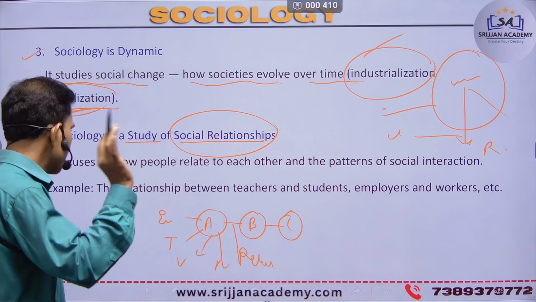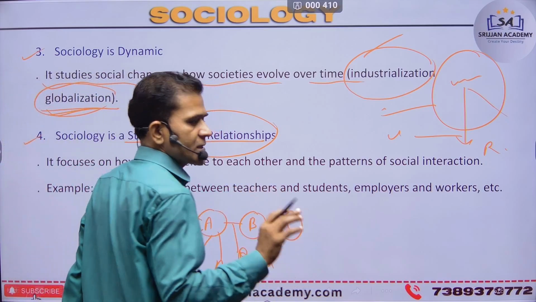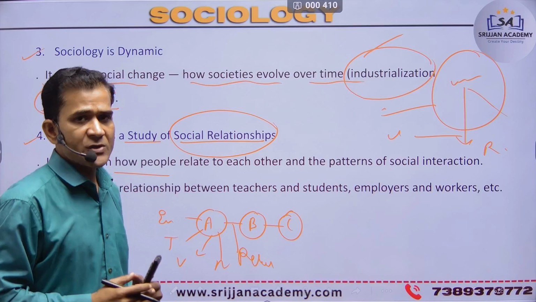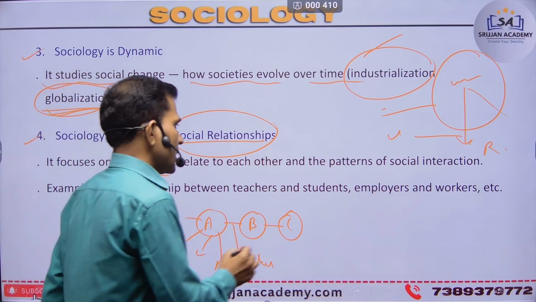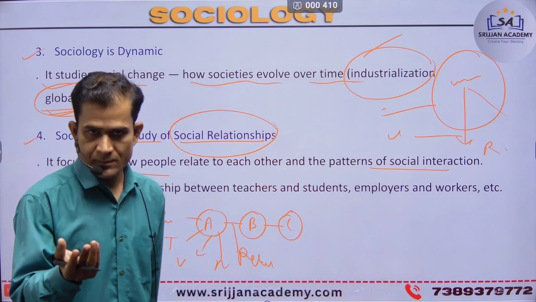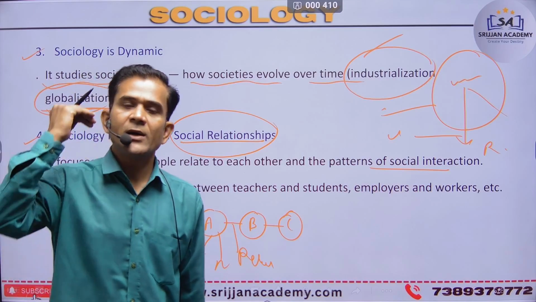Next, it focuses on how people relate to each other, how they are correlated, because every person has a different nature and pattern of social interaction. Why do people follow the interaction process?